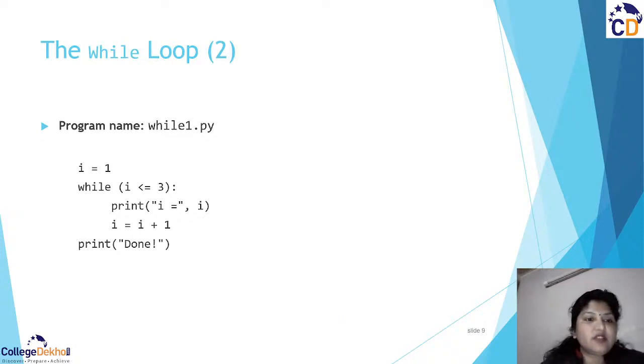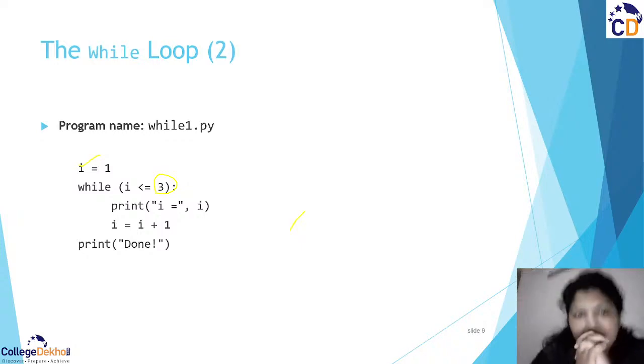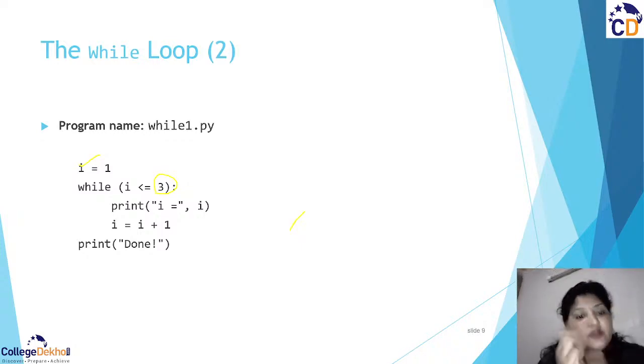Here we initialize the value of I, right? This is the value of I, I have initialized the counter with 1, and it will be executed till 3, we need to execute this loop 3 times. And then what is it going to print? The value of I, 1, 2 and 3.